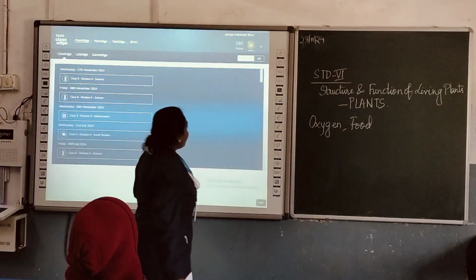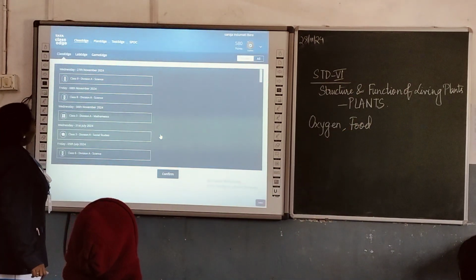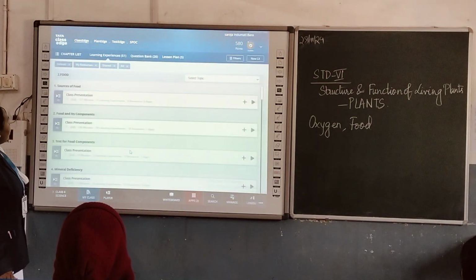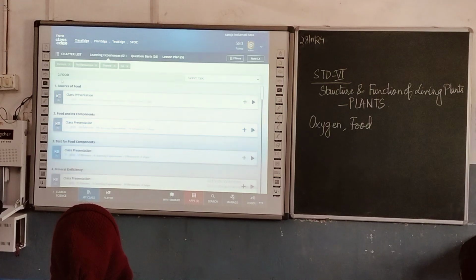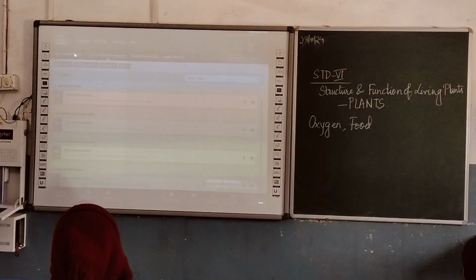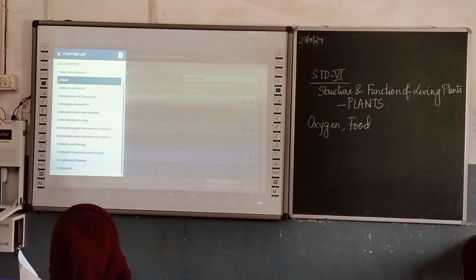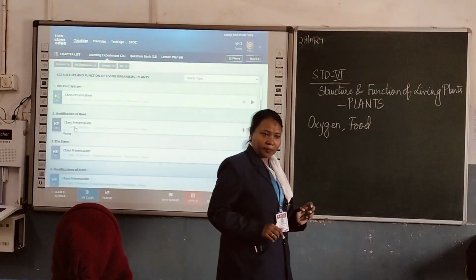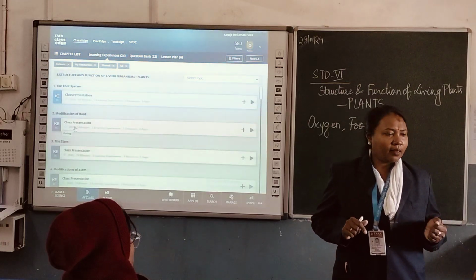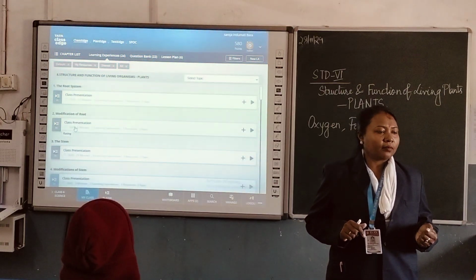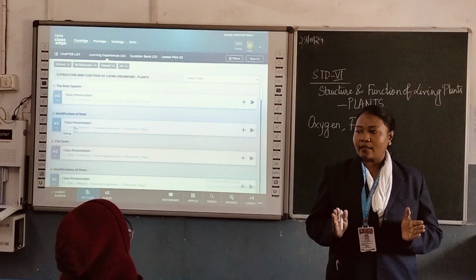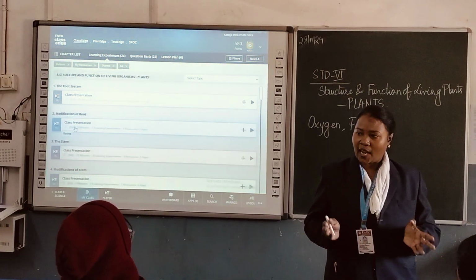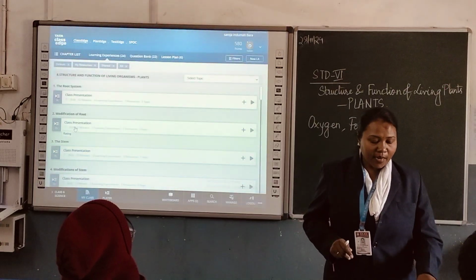So today, in this chapter on plants, we are going to study the system that is present in the plants. Do you understand what a system is? Do you know what a system is, children? It is the working of the thing. Anything that works in a systematic way is a system. Okay, anything that works systematically is a system.